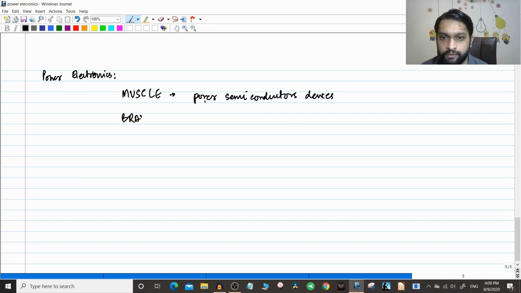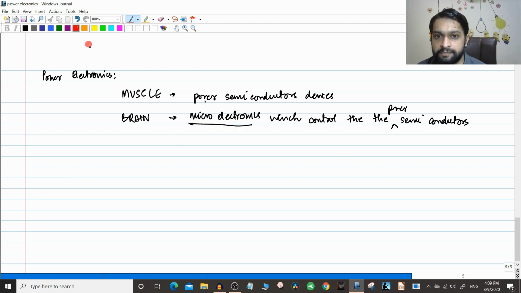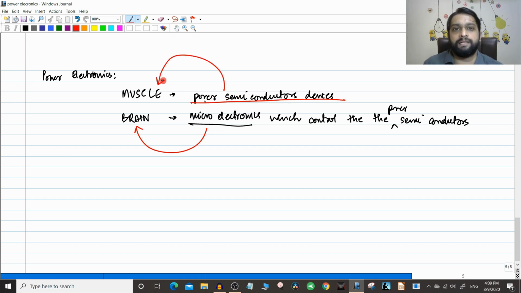And then you are having the brain of the course. The brain of the course is actually the microelectronics, which controls the power semiconductor devices. That is, these microelectronic circuits actually determine when a semiconductor should be on, when it should be off, when a thyristor should be on, when a MOSFET should be on, when it should be off, after how much time it should be on. So microelectronics is the brain, and the power electronic devices are the muscle of this particular course.